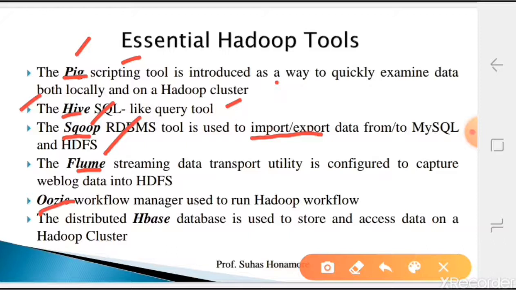Next one is Oozie. This is nothing but a workflow manager. We are asking how to maintain a workflow from one place to another place. Normally it takes a graph.